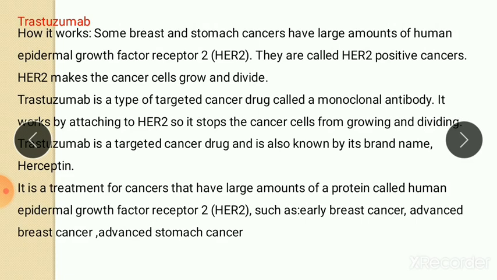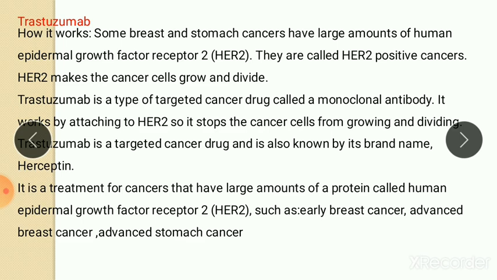Next example is trastuzumab. It is the next antibody. How does it work? Some breast and stomach cancer cells have a large amount of human epidermal growth factor receptor called HER2. They are called HER2 positive cancer cells. HER2 makes the cancer cell grow and divide.